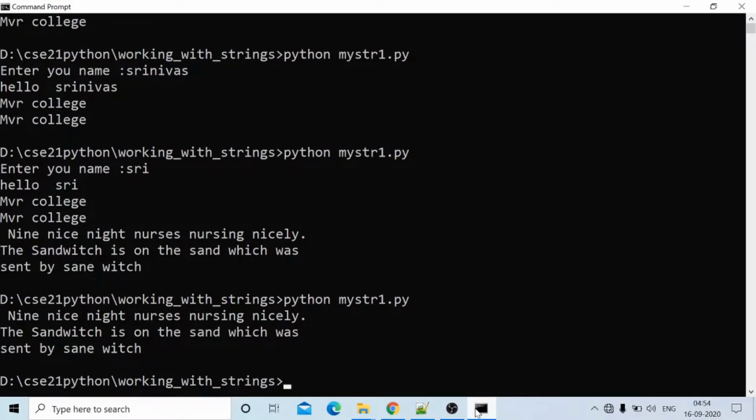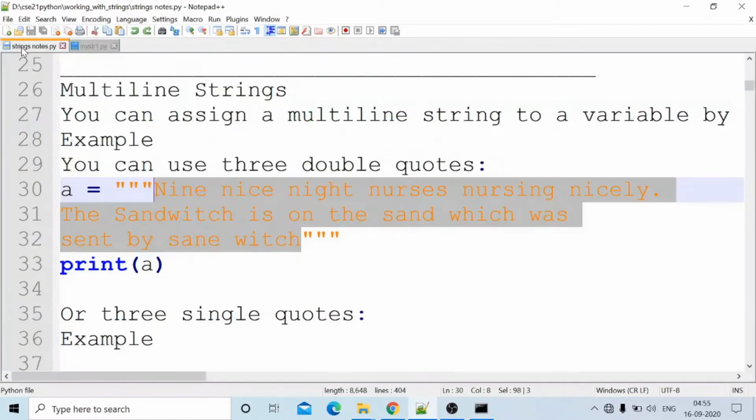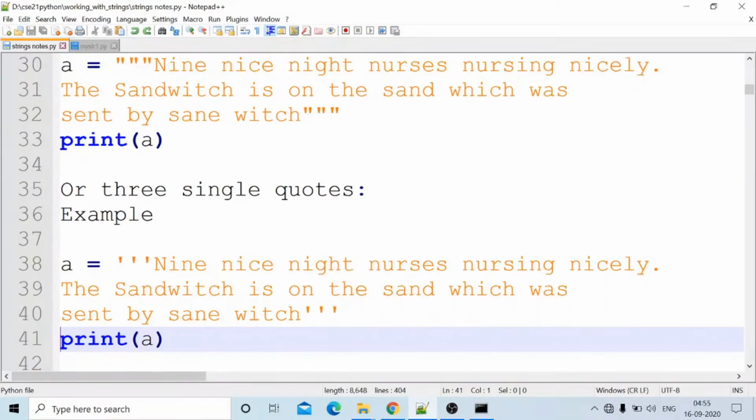Okay, nine nice night nurses nursing nicely. The sandwich is on the sand, which was sent by sandwich. Okay, these are like that. Multiple line comments: the concept is that multiple line comments are specified in single quotes or triple quotes. Okay, next we will go to the next one.